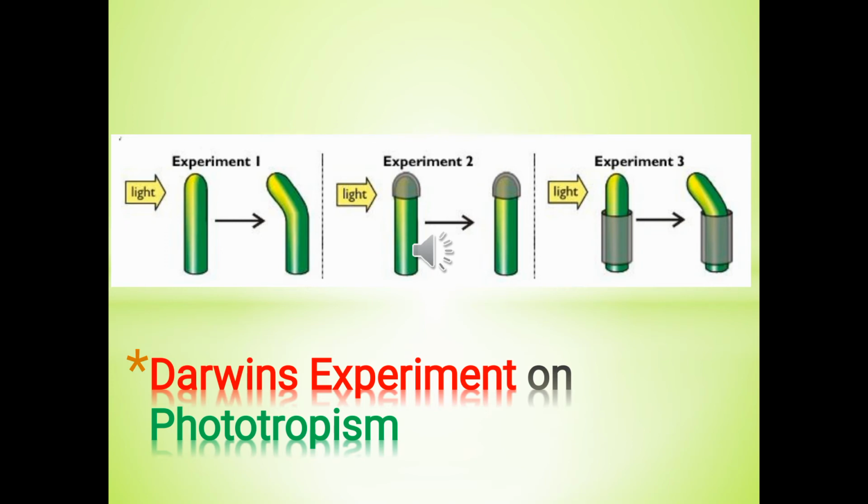They came to the conclusion that some influence was transmitted from the tip of the coleoptile to the basal region, but they couldn't name it. Later, Went, a Dutch biologist, identified this influence as auxin.